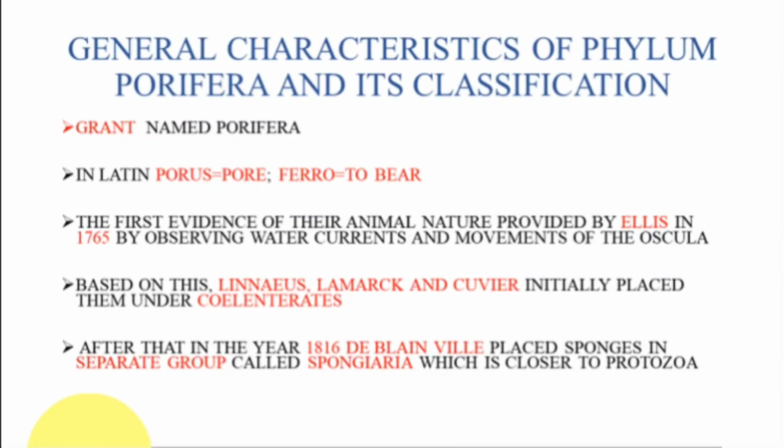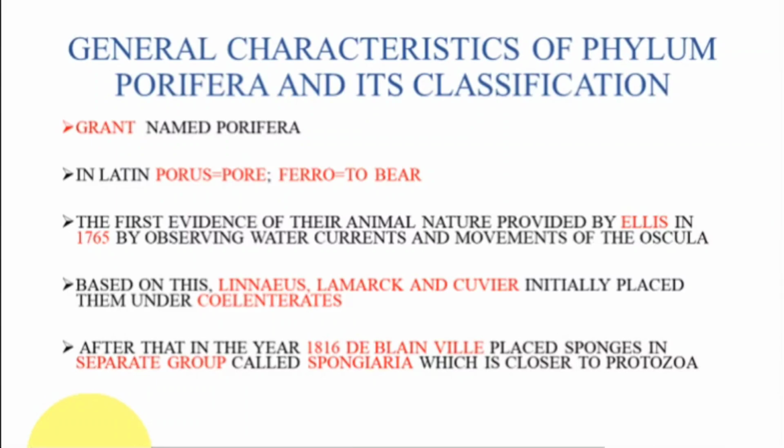In the beginning, these animals were treated as some kind of plants, but their animal nature was first observed by Ellis in the year 1765, when he observed the water currents and movements of the oscula of these animals. By observing these movements, he first noticed that these animals have some kind of animal nature, and he suggested that they do not belong to the plants.